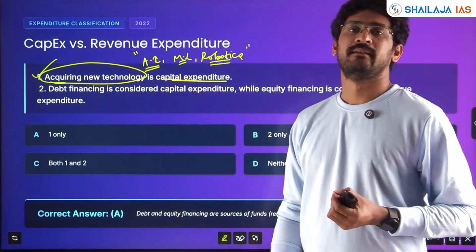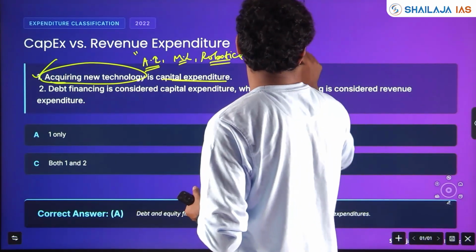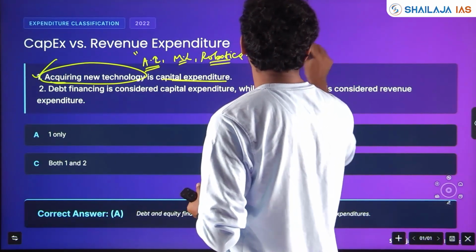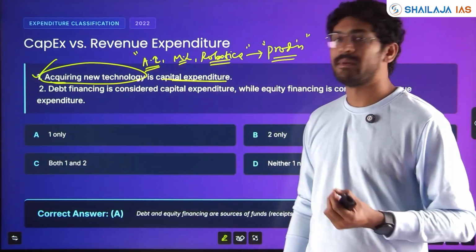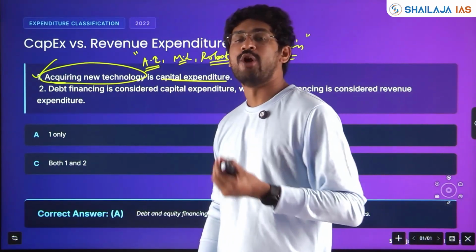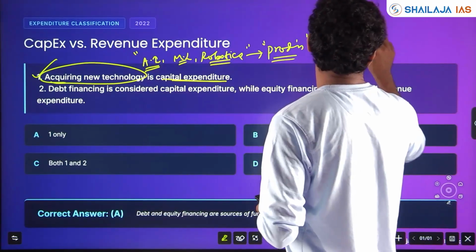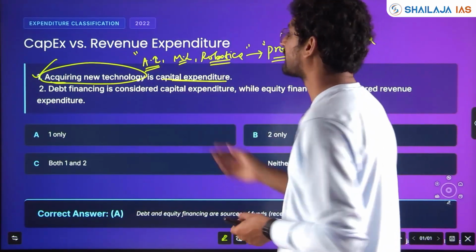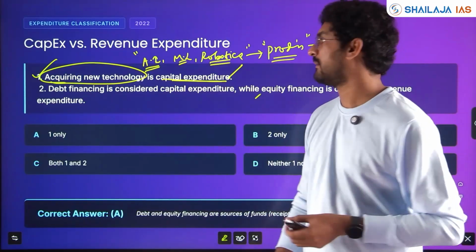What is capital? Capital which helps in the production without itself getting consumed. Operational things or raw material will get consumed. However, capex and capital will not be consumed and it will be durable. So, acquiring new technology is considered capital expenditure.